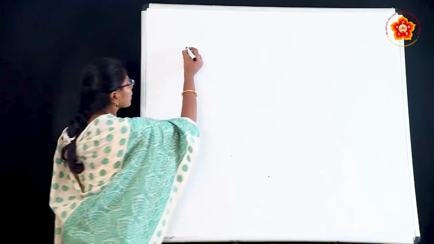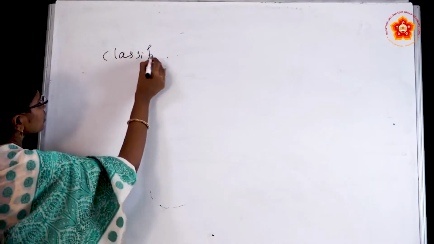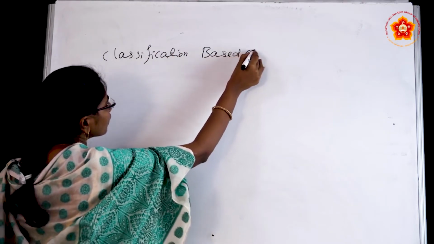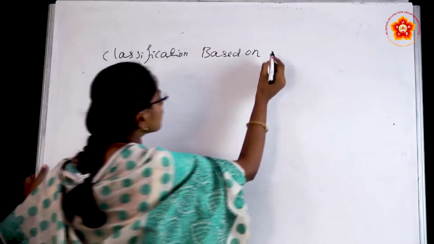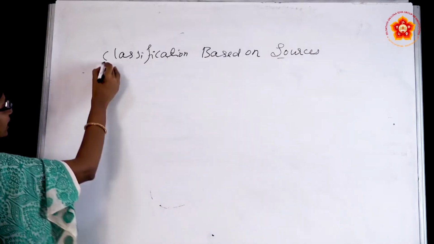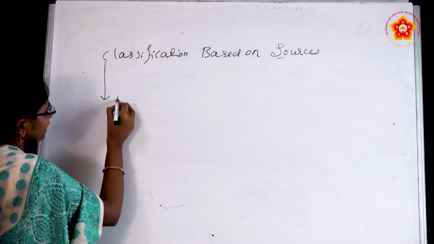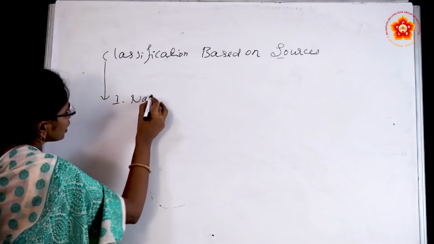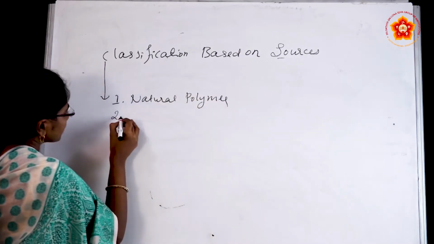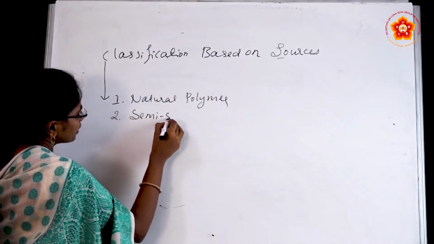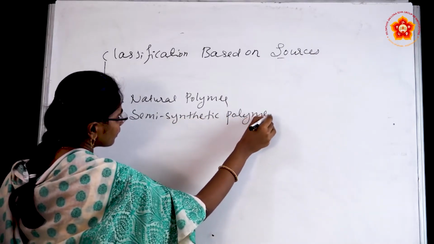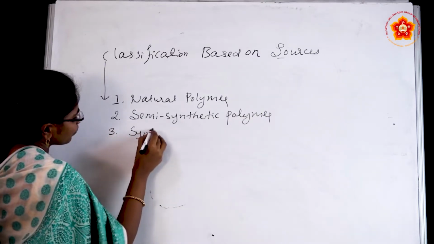First one, classification based on sources. Again we divide this into three categories. The first one is natural polymer, the second one is semi-synthetic polymer, and the third one is synthetic polymer.